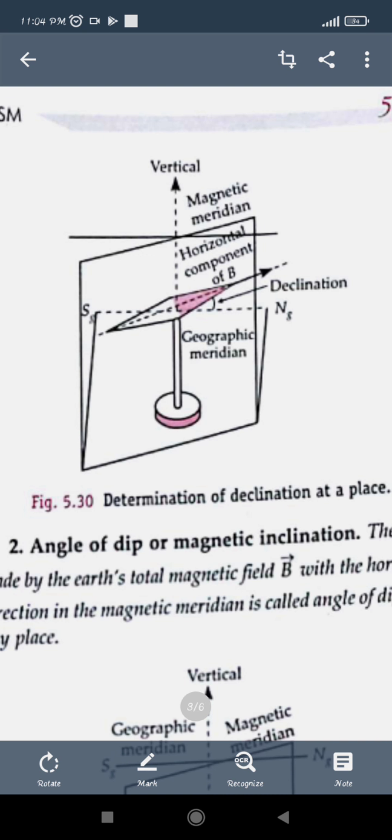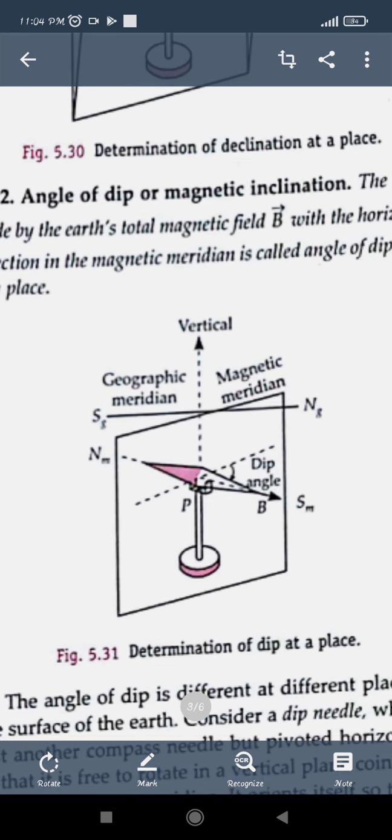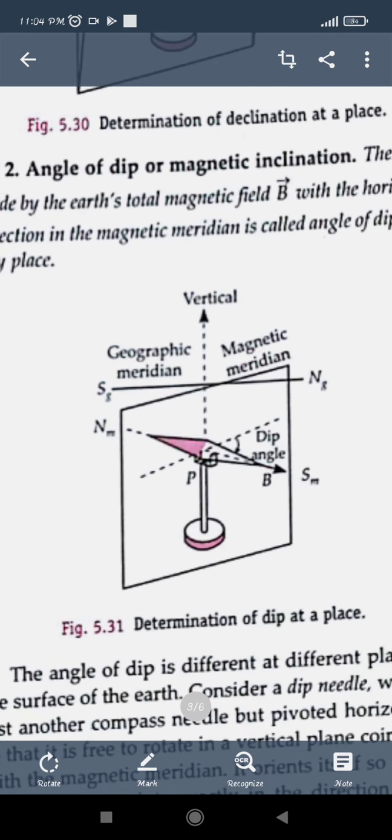Now we will talk about the angle of dip. It was magnetic declination; this can also be seen as magnetic inclination. It is the angle between the Earth's total magnetic field B. In this diagram you can see that the total Earth's magnetic field is shown here, that is B. So the angle between the Earth's total magnetic field B and the horizontal direction in the magnetic meridian is called the angle of dip.